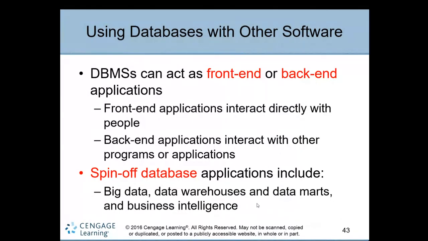Another concept is the spin-off database. What is a spin-off? When you are working on database systems, you will come across another type of database called a spin-off database, like a byproduct. You make one product, and by using that product you can make another product associated with it; that is called a byproduct. A spin-off database is a byproduct of the database management system that evolves new types of databases like big data, data warehouses, data mining, data marts, and business intelligence data.